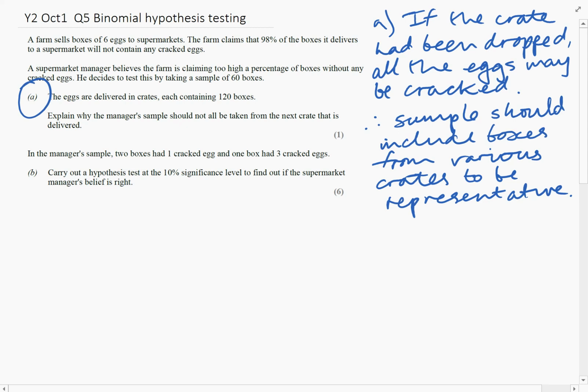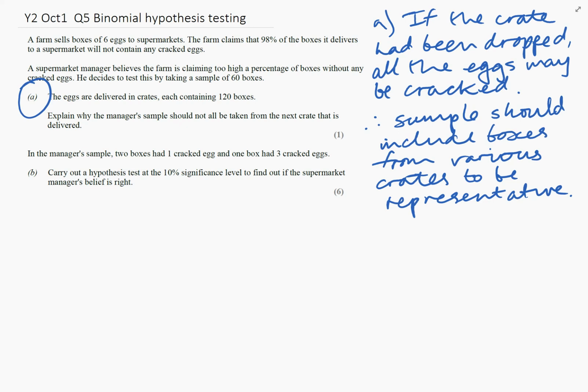If you want to take a sample of boxes that represent the whole population, you don't really want to be taking your boxes all from the same crate. For example, the crate might have been dropped, and so all the eggs, or a lot more eggs than usual, may be cracked in all the boxes in that crate. So in order to be representative of the population, really you should sample boxes from lots of different crates. So as long as you've written something along those lines, you'll get 1 mark for that.